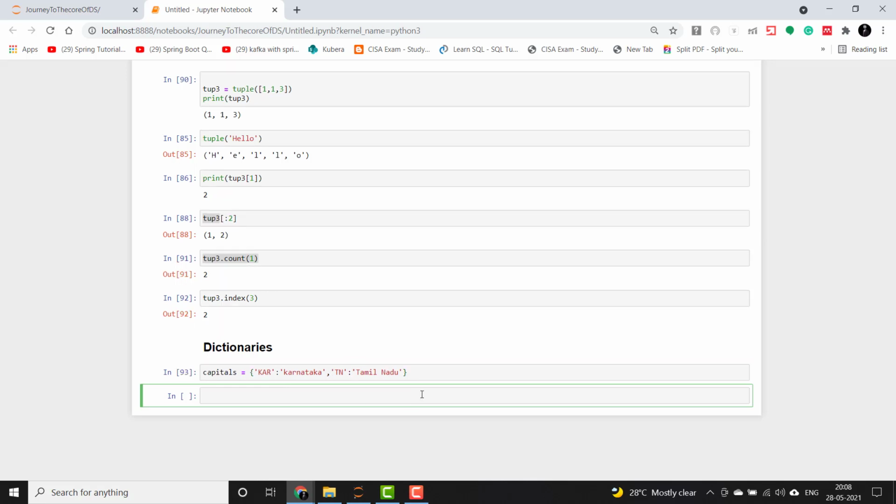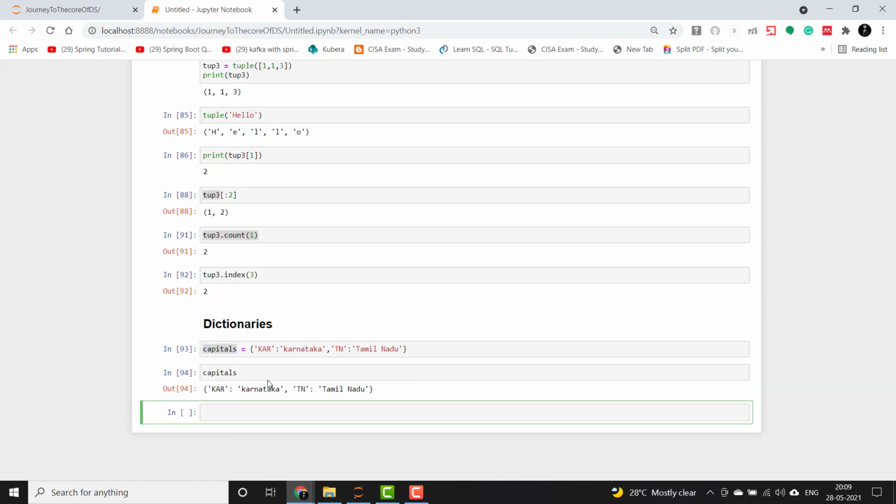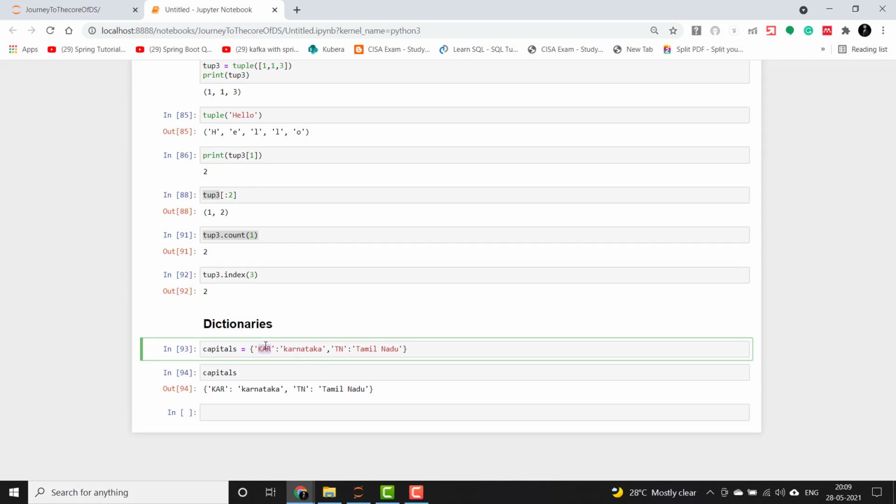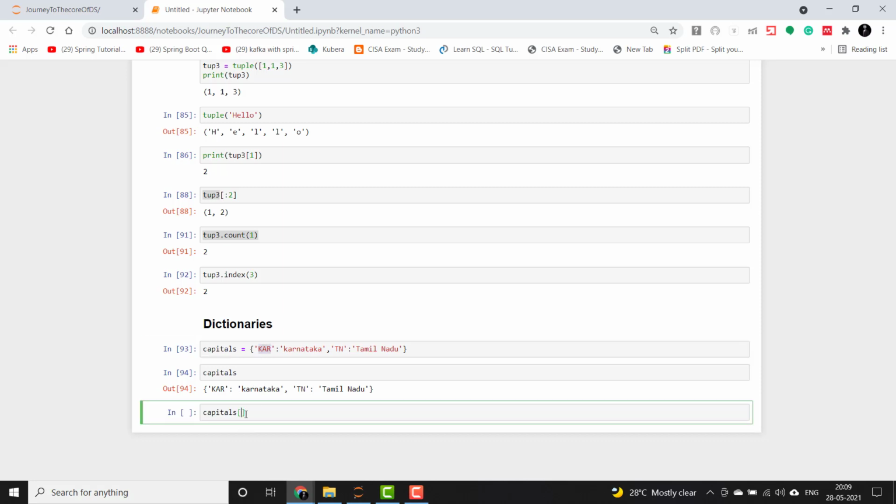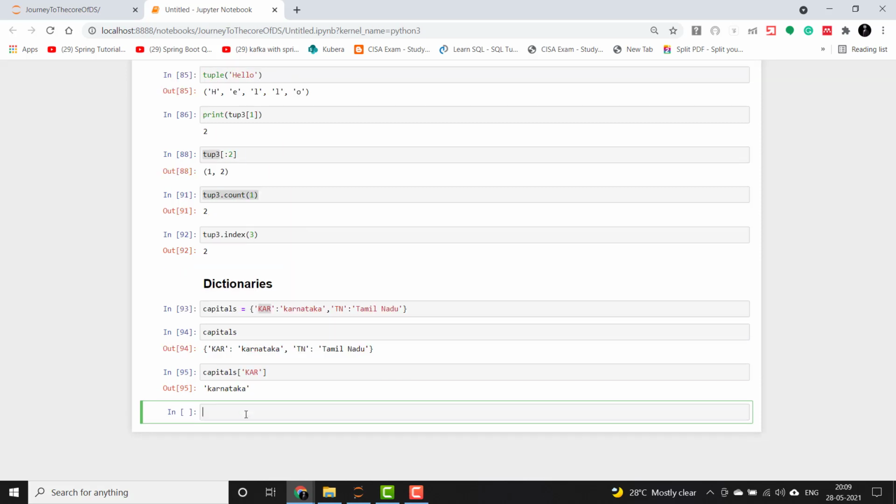Once we create this, we'll see it comes in this format. To access the values in the dictionary, we have to access it via keys. So we need to use capitals and then KAR. That will give us Karnataka.